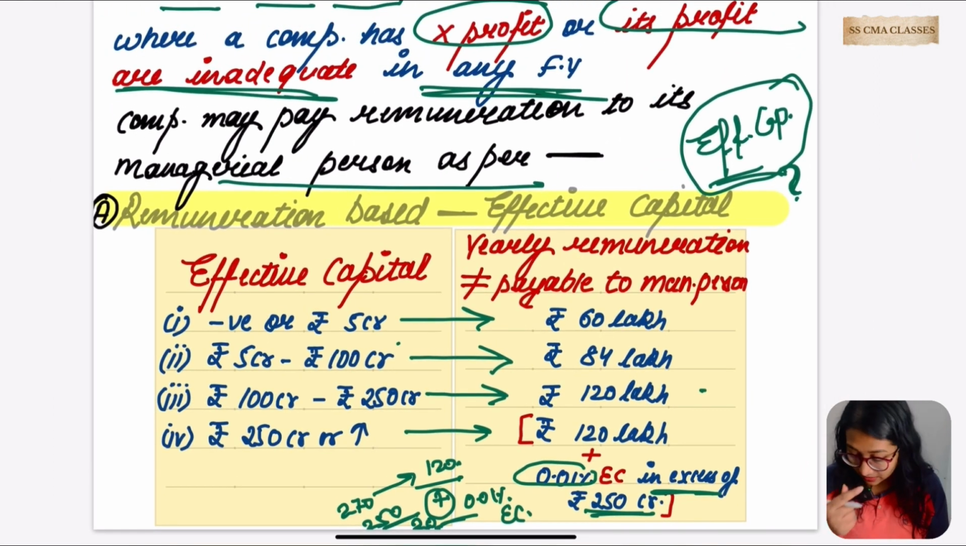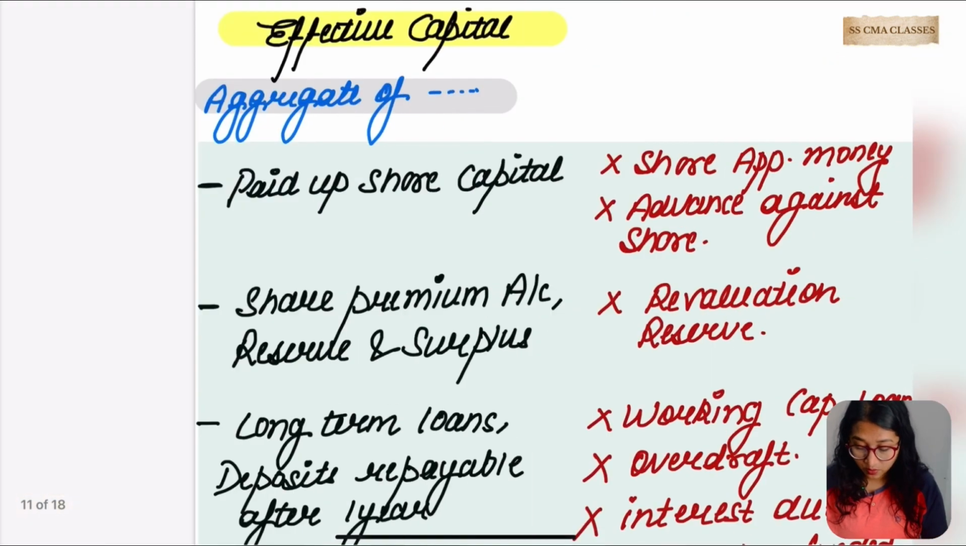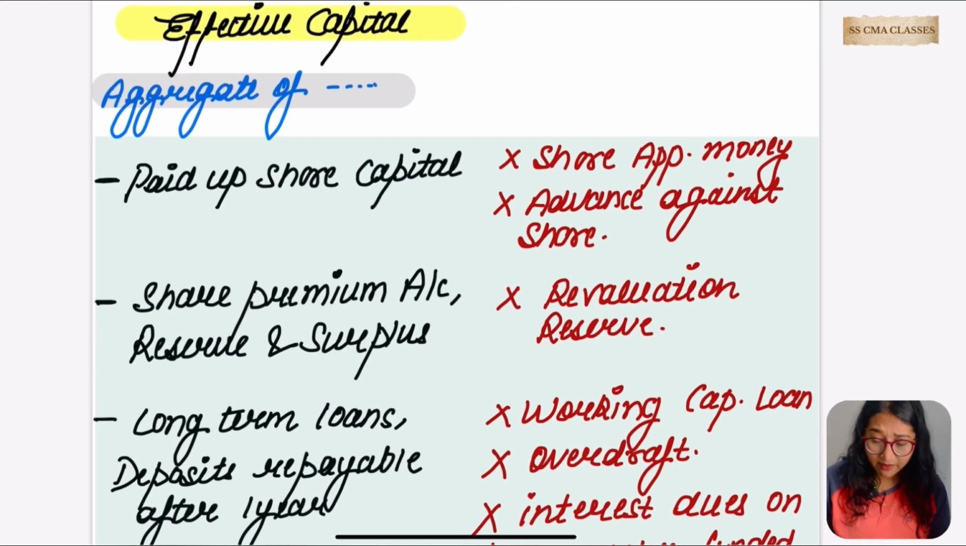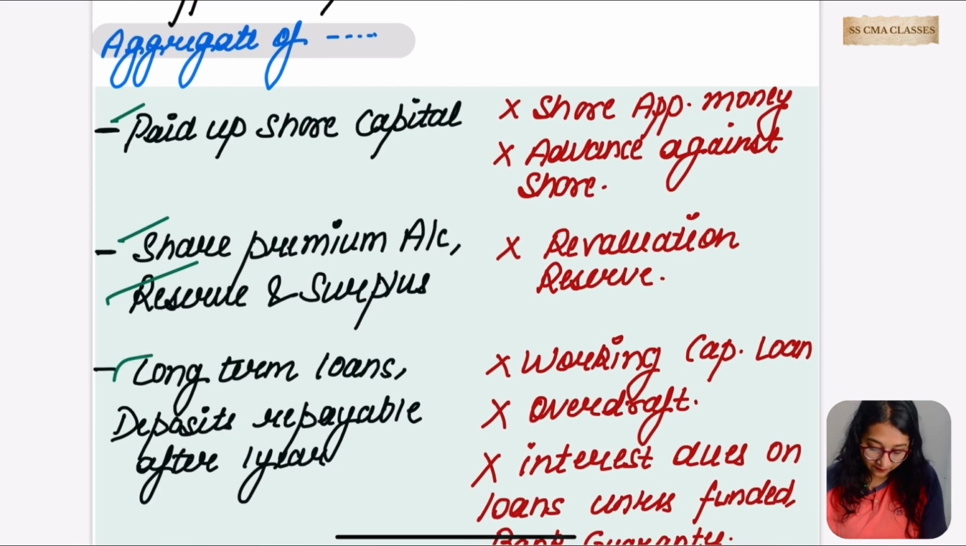Now we have to understand what we are going to include in the effective capital. Let's go for it. Effective capital is the aggregate of paid up share capital, share premium account, reserves and surplus, long-term loans, and deposits which are repayable after 1 year.